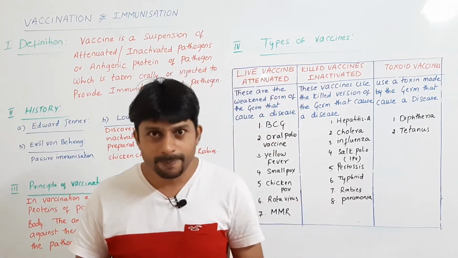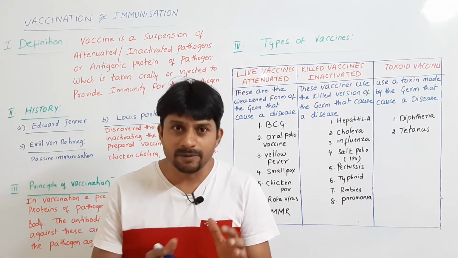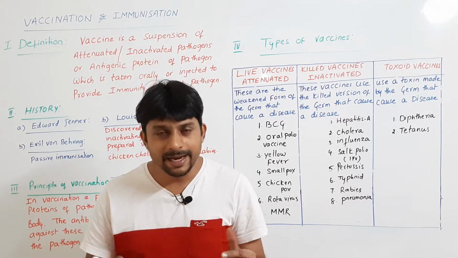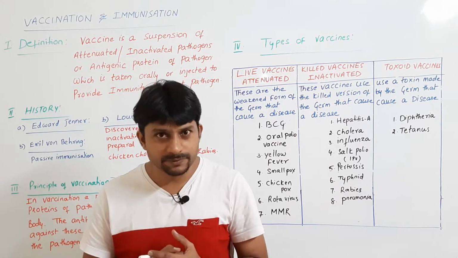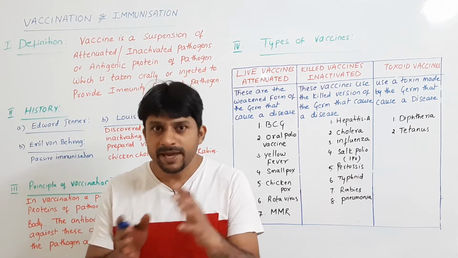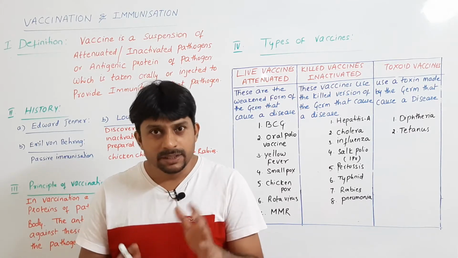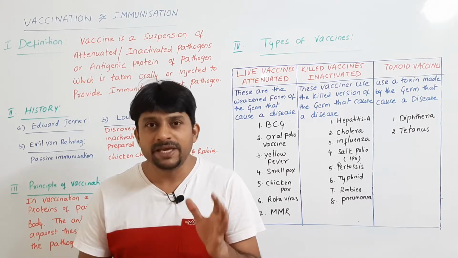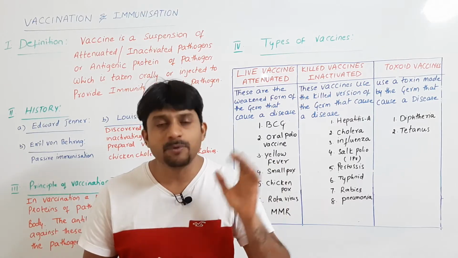When a pathogen, a virus or a bacteria, is introduced into our body, it multiplies and attacks our own body cells. This is called infection. During infection, our immune system plays a major role, where we have adaptive immunity. In this adaptive immunity, we have B lymphocytes and T lymphocytes. B lymphocytes produce antibodies.